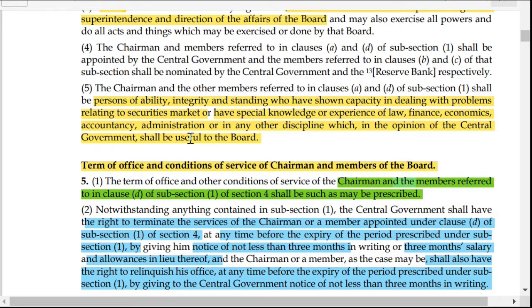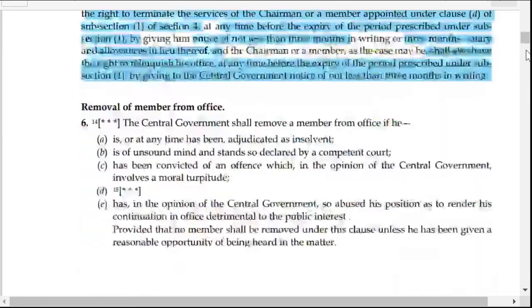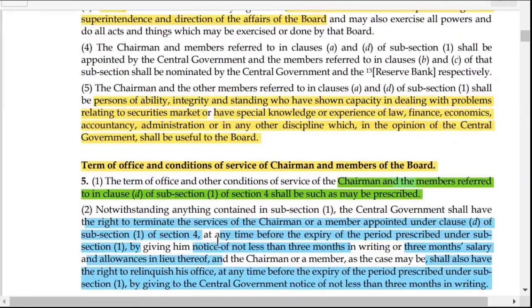Now coming to the terms of office and conditions of service of the chairman and members of the board. The terms of office of the chairman and the other members appointed under clause D of subsection 1 of section 4, which, as we have talked about, talks about five members to be appointed by the central government, plus the chairman.